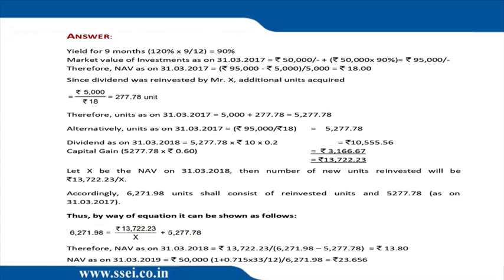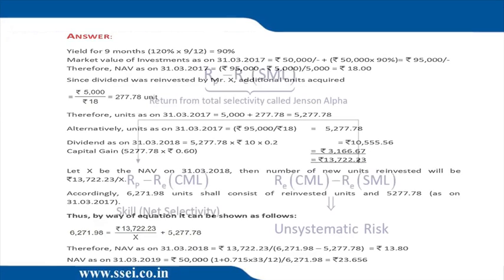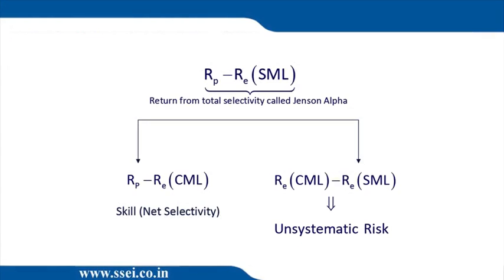90% return on 50,000, 45,000, 5,000 gone, 40,000 by 5,000, 8 rupees appreciation, so 18. Next also it was easy. The last one also it was easy, but it was more maths, so numbers were thrown at you. So no change in this sum, easy sum, please do it right. Thank you. For question number 3, let me first of all revise the stuff with you.